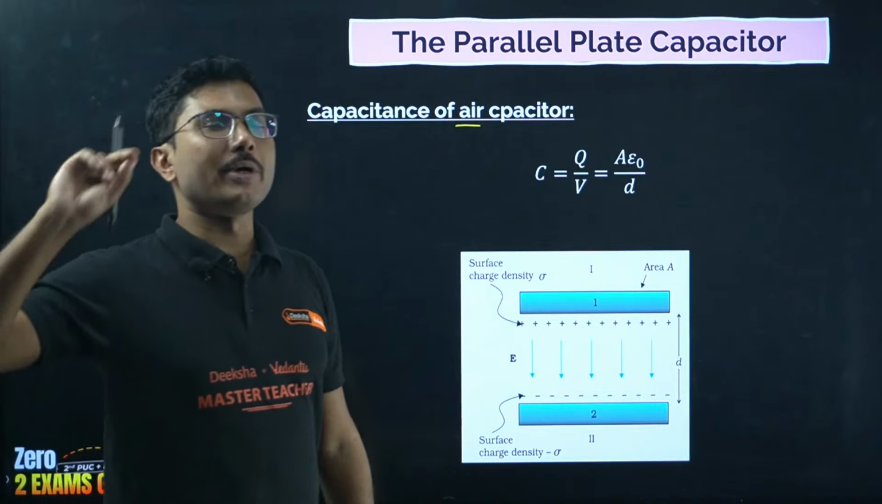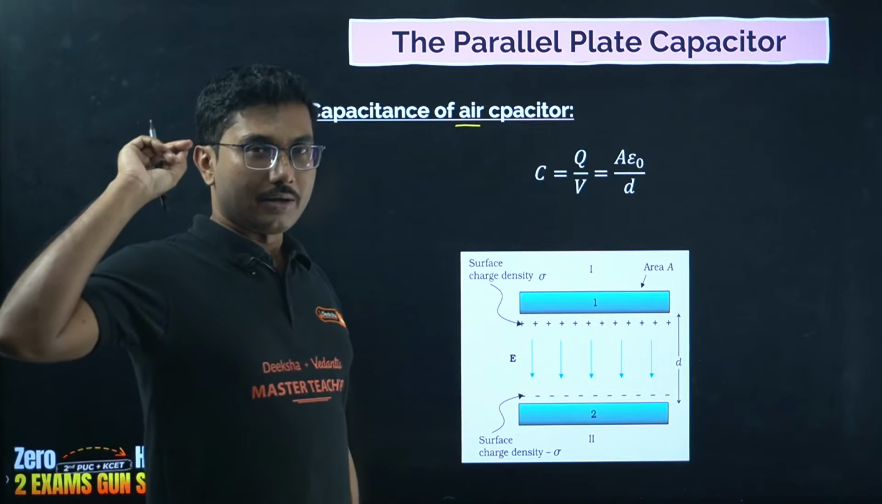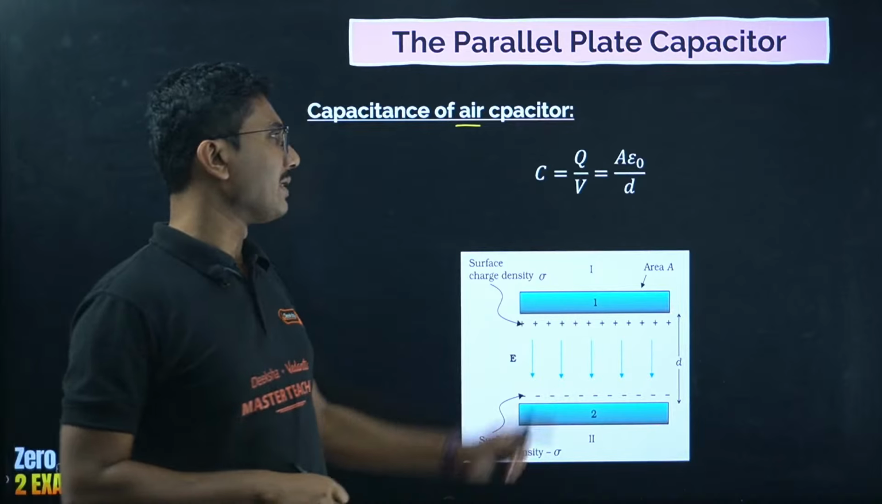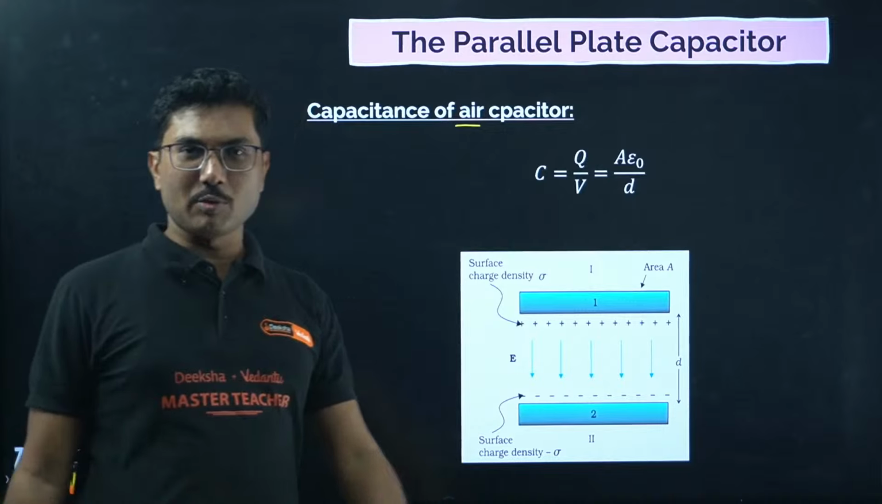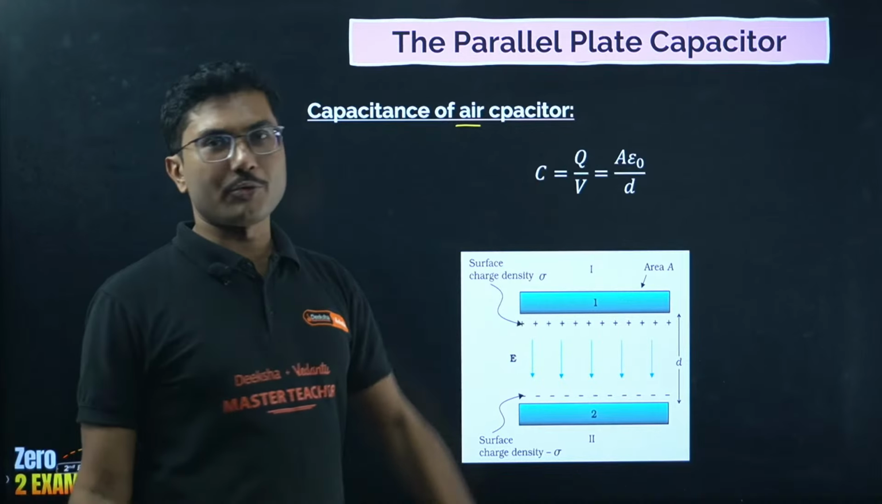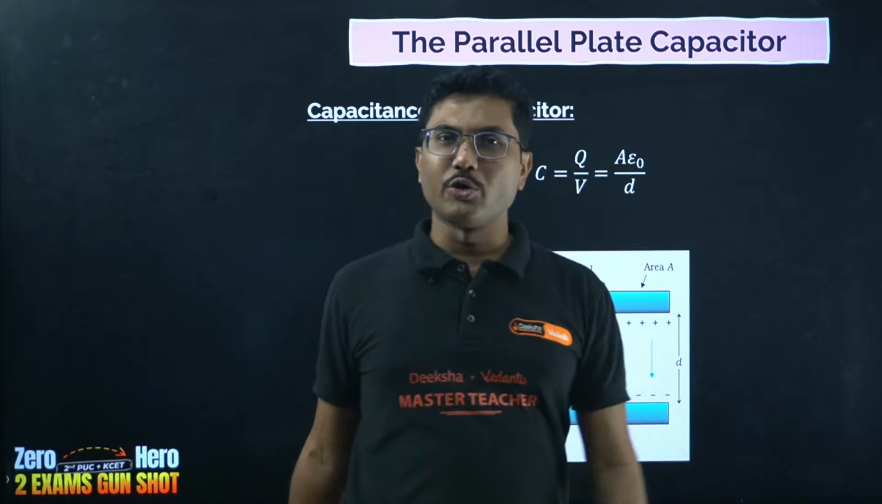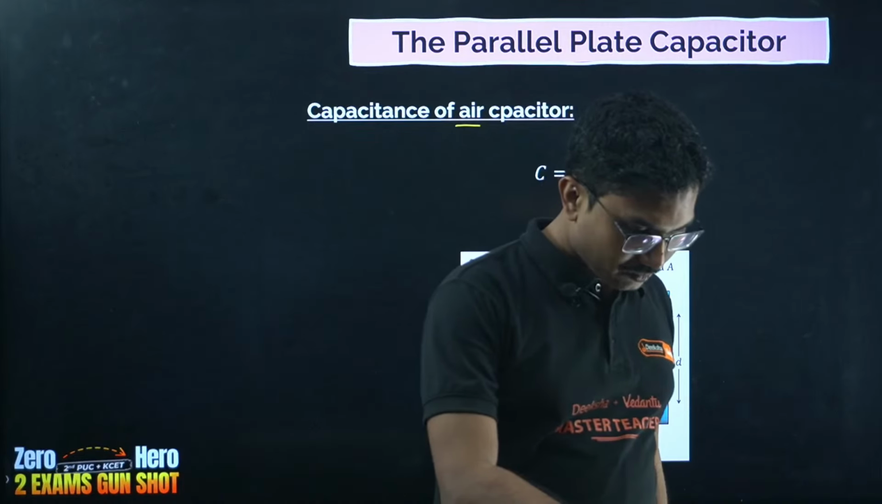This is a very common question. Write the two factors on which the capacitance of a parallel plate capacitor depends. So basically capacitance is directly proportional to area, inversely proportional to the distance between the plates. Very common question in your PUC exam.